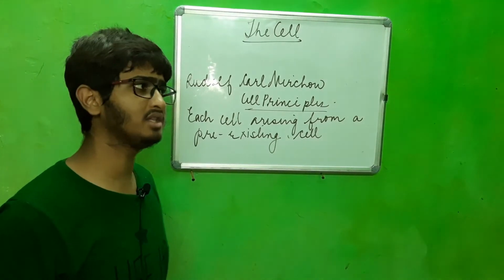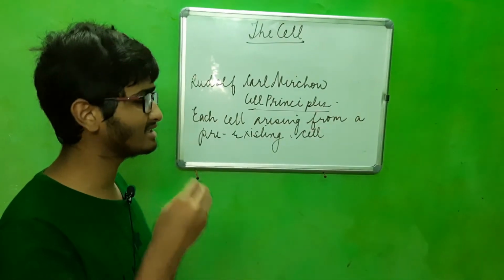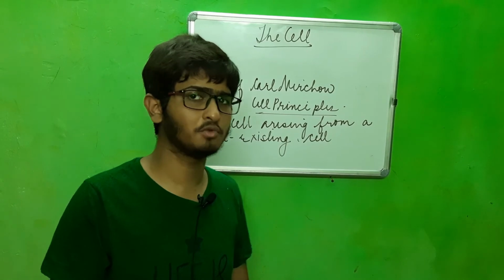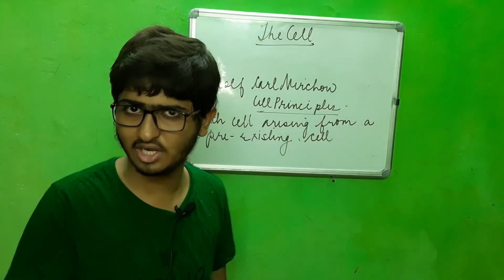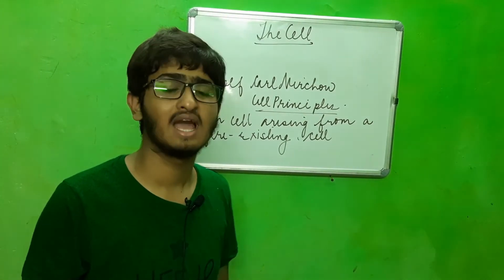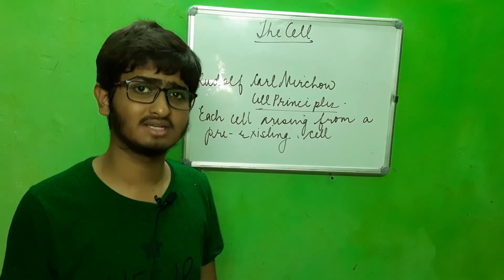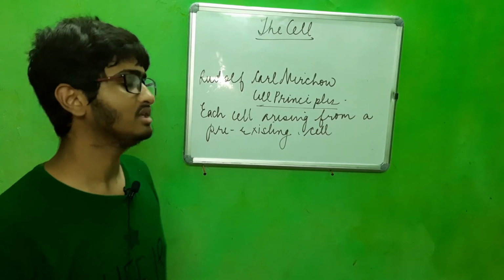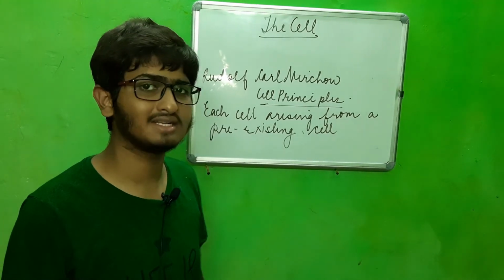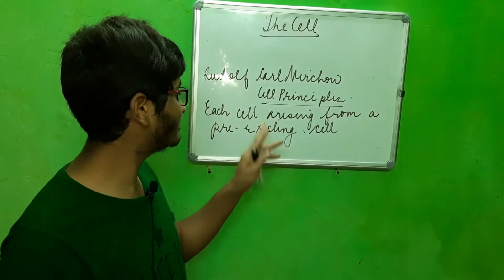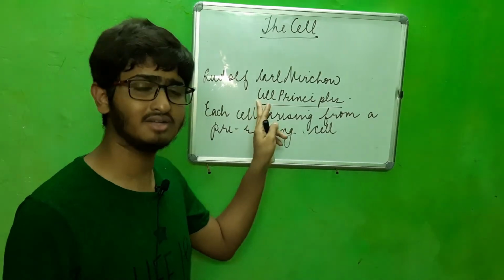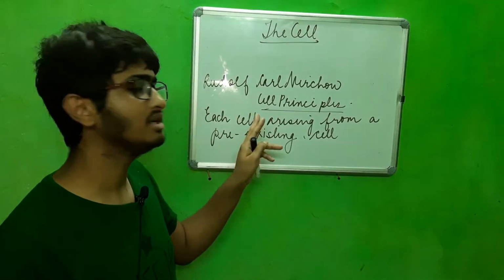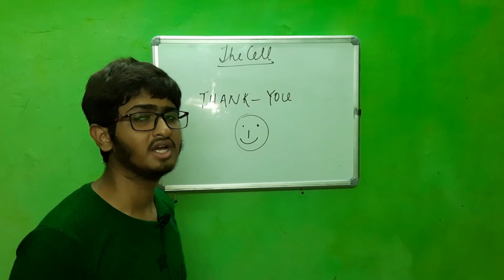But actually the original cell theory has a third point: cell is a mass of protoplasm consisting of nucleus and other cell organelles and bounded by a cell membrane or a cell wall in a plant cell. So these are the original facts of the cell theory, and after this fact was added, it is known as the cell principles or the modern cell theory.